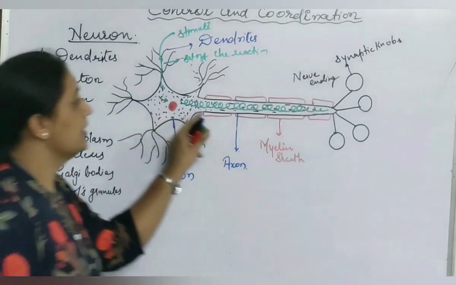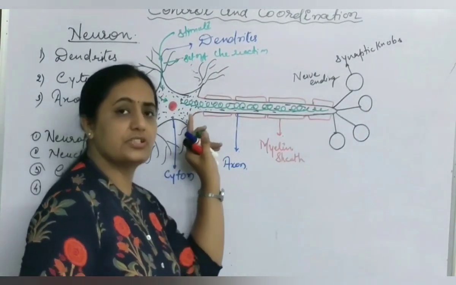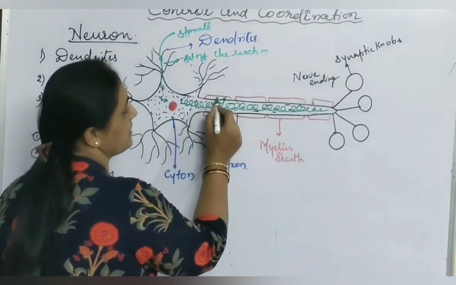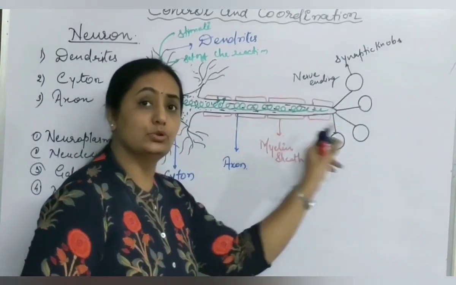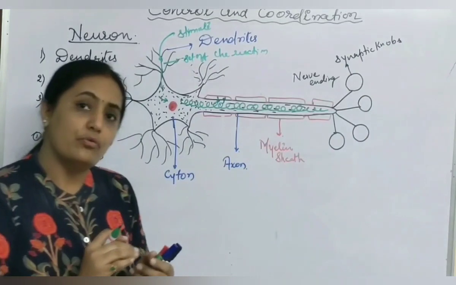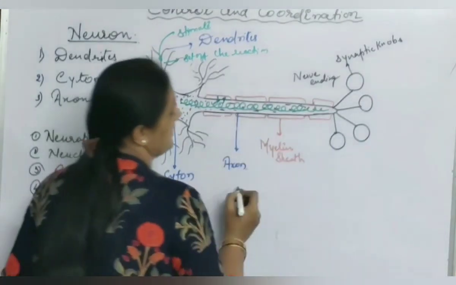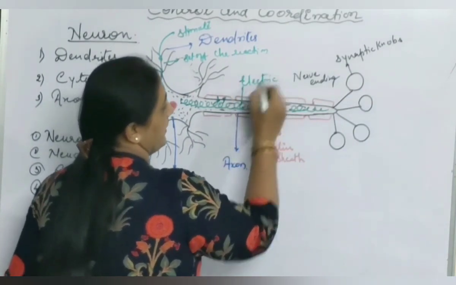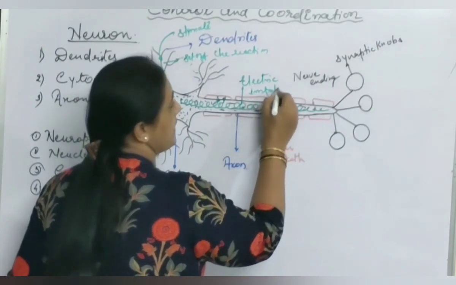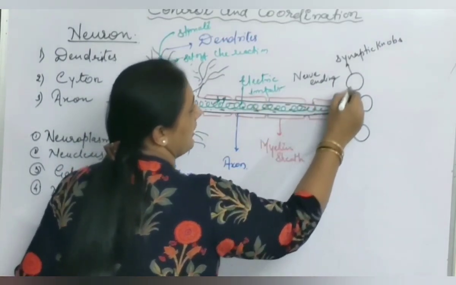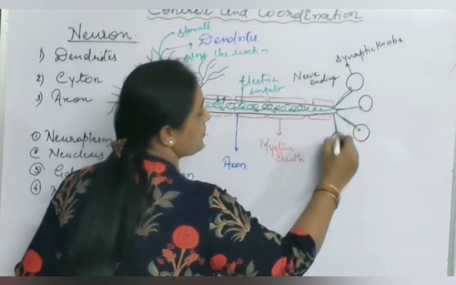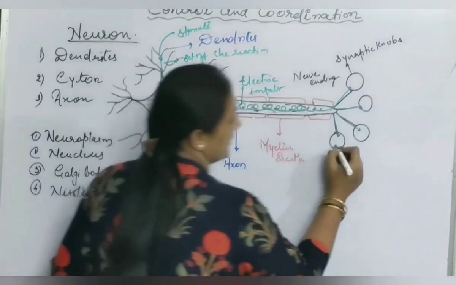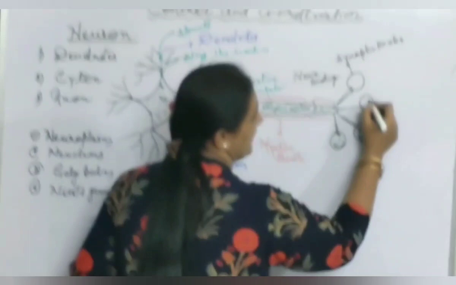In a very fast manner, because of the change in ions, or movement of ions in and outside the membrane, the movement takes place immediately and it moves at a fast speed. That speed gives it the name electric impulse. Now, as soon as these impulses reach the synaptic knobs, synaptic vesicles are present inside the synaptic knob.